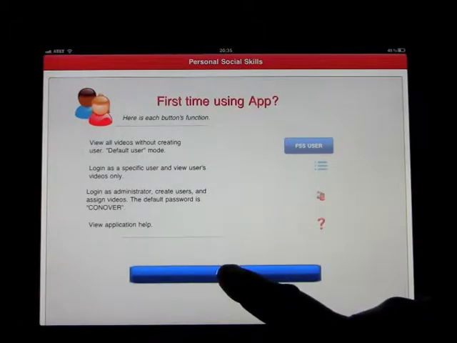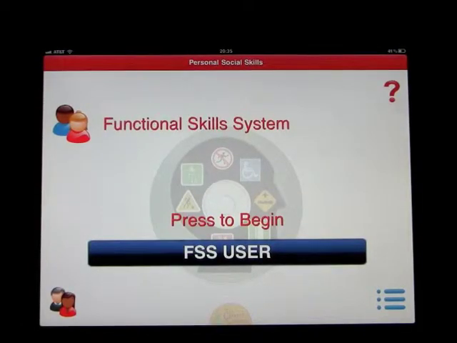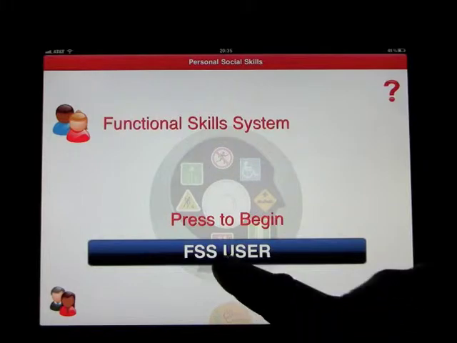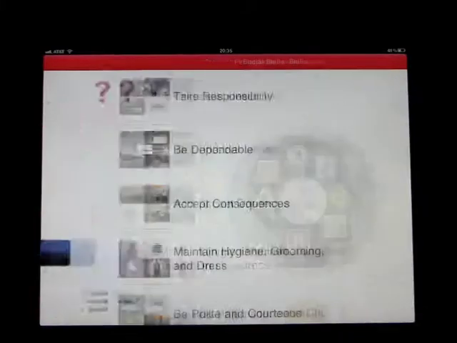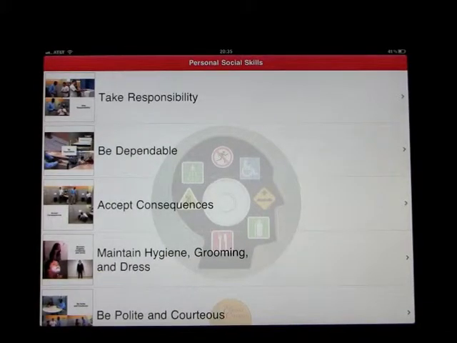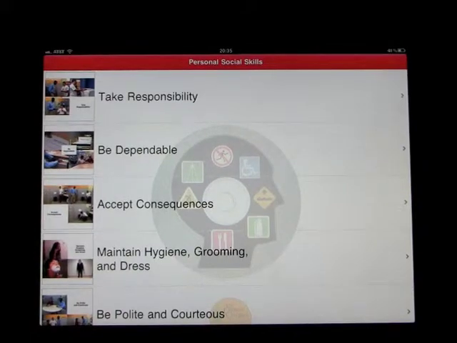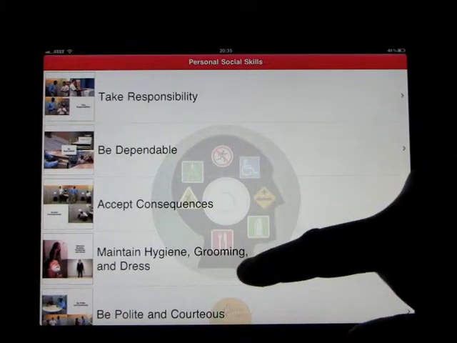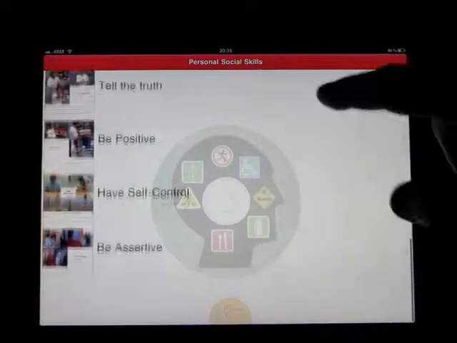Okay, this app is called Personal Social Skills, and what we're going to do is go straight in as the FSS user. Select the video you want to watch. The reason we do that is to show you that you can access anything at all in the program.